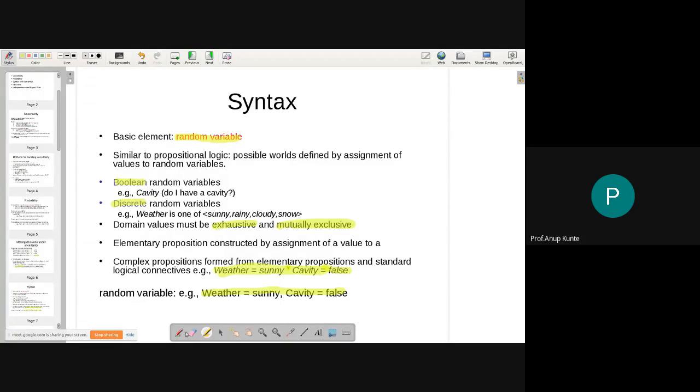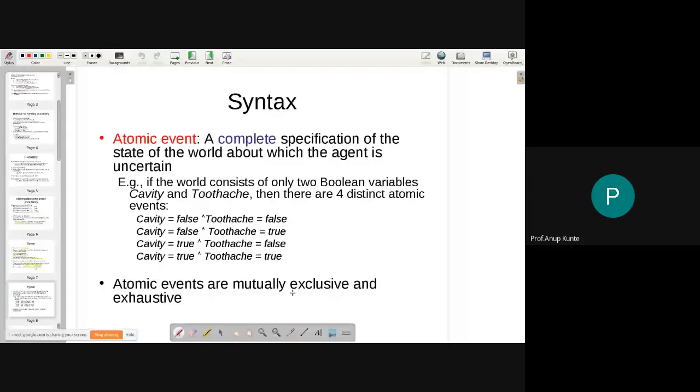So here these two, number one and number two, are elementary propositions, and this entire thing is a compound statement that I have created using a combination of existing elementary propositions with the logical connective or. So that's the syntax we are learning for the random variables that we use in probability theory to represent probabilistic behavior. So far we have not attached any probability number, but we are trying to understand how we represent things.